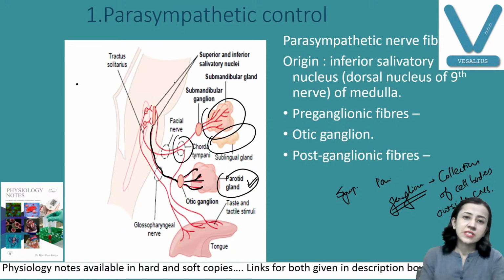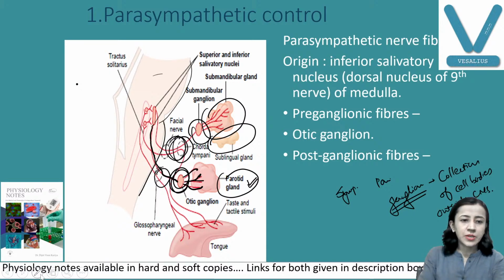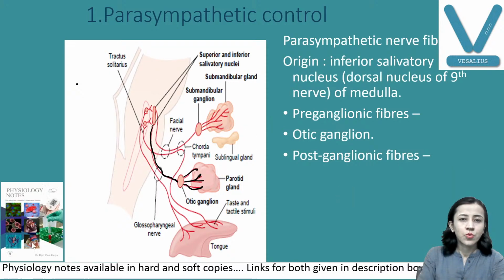You can see here, this is the pons and medulla. So outside here we have this ganglion. This is the otic ganglion, this is the submandibular ganglion. I'll explain again. So these are your ganglia.